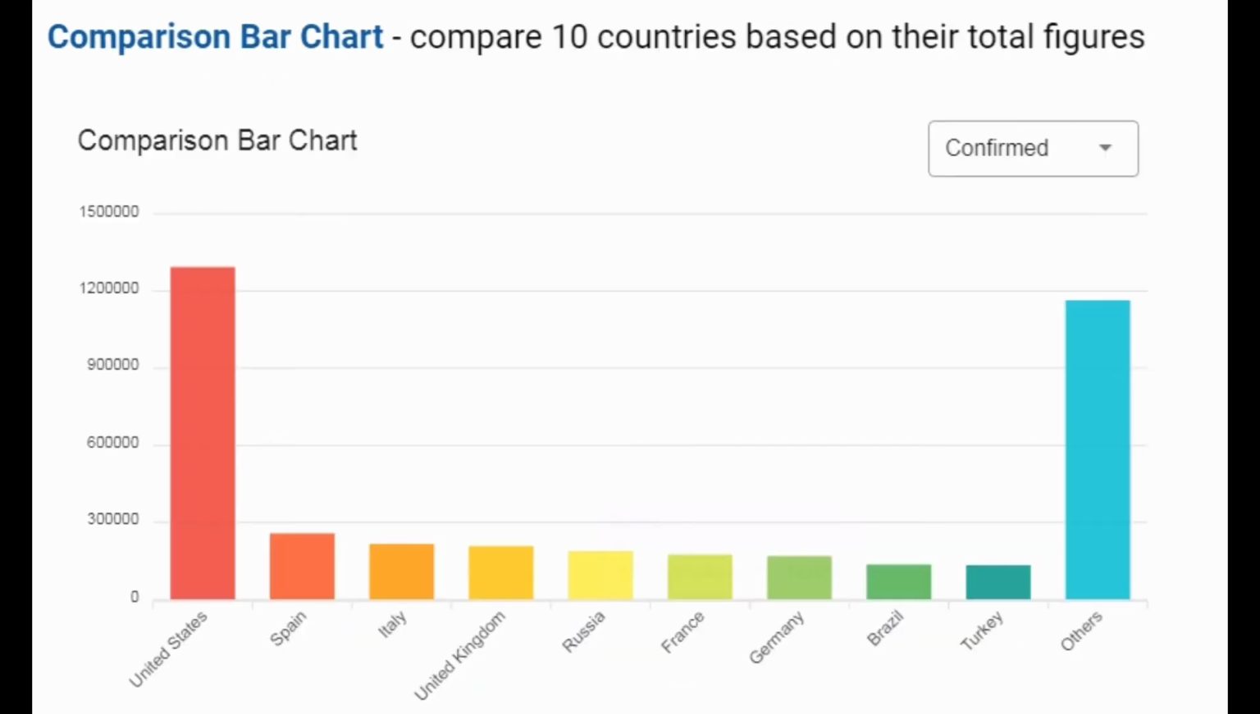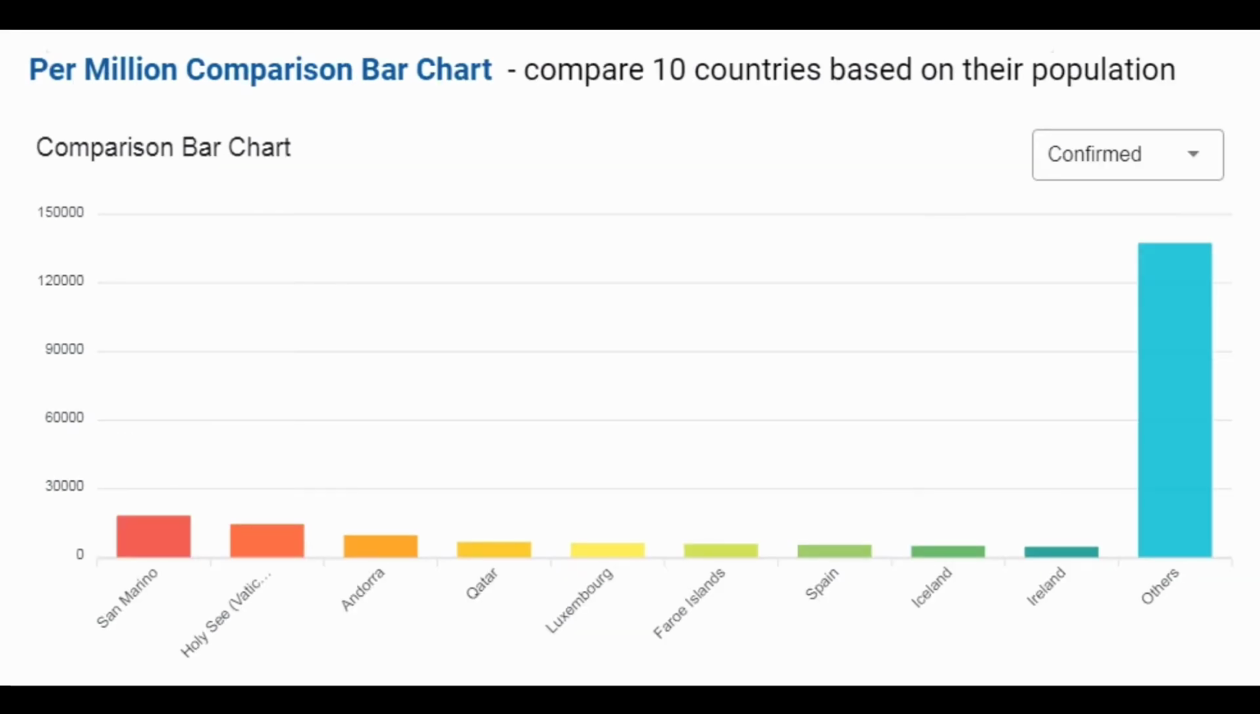As well as that, you can show the comparison bar chart. Compare 10 countries based on their total figures. In the comparison bar chart, the left side shows total cases and the horizontal line shows the United States, Spain, Italy, like this. From the confirmed bar chart, you can change from here to confirmed cases, active cases, deaths, and recovered, and you can show all the summary by this chart.